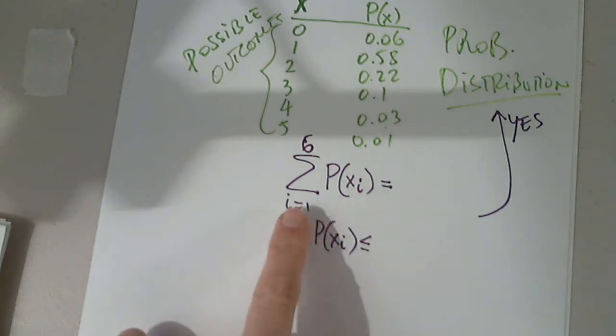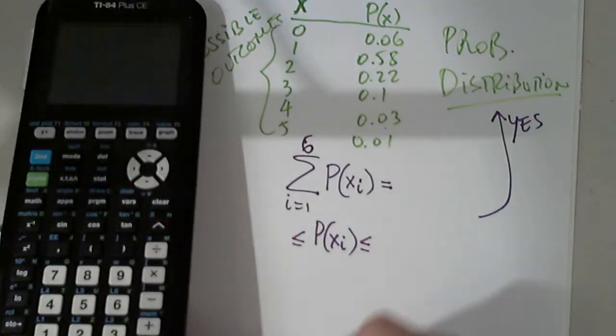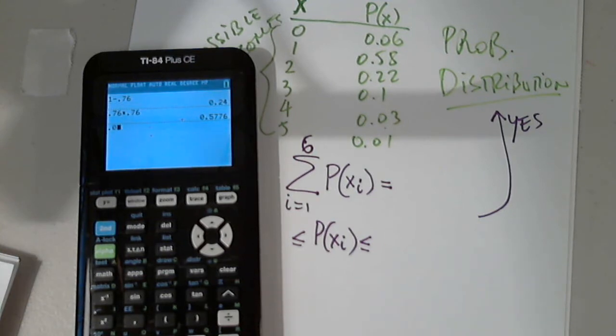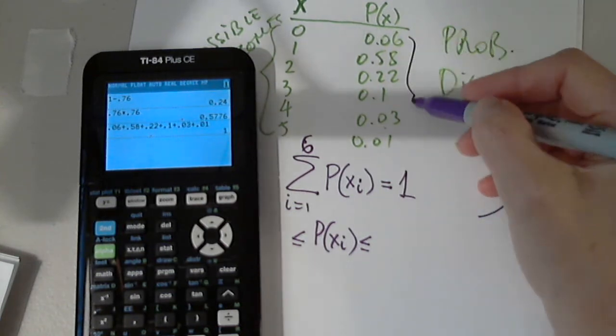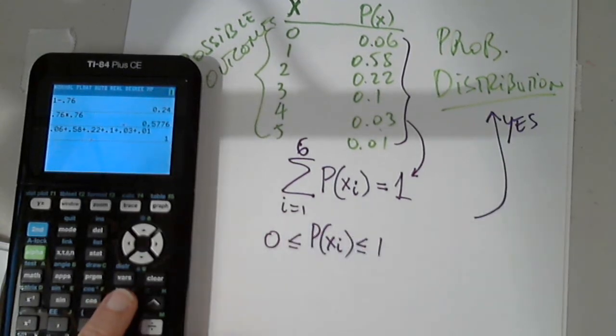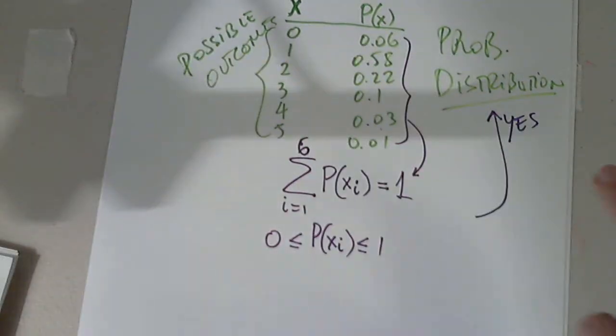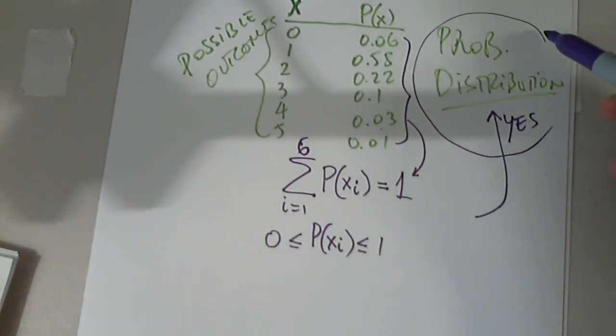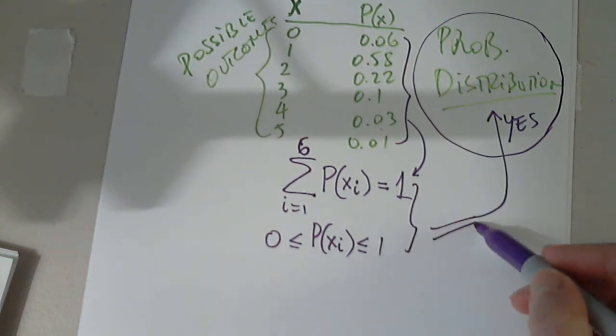So let's check the sum. I'm adding all the probabilities, and it should equal 1. Yes, it is 1. And I see very clearly that all the numbers are between 0 and 1. Both conditions are fulfilled, so yes, it's a probability distribution.